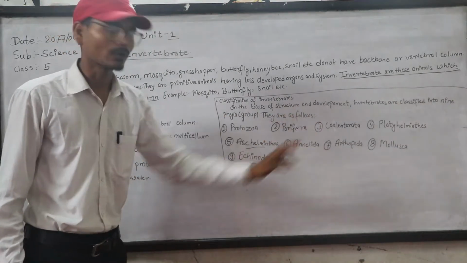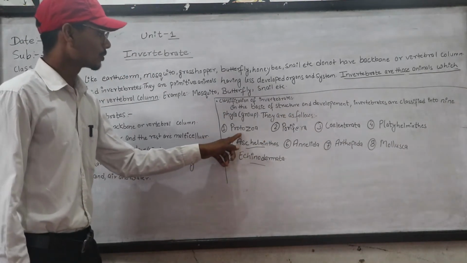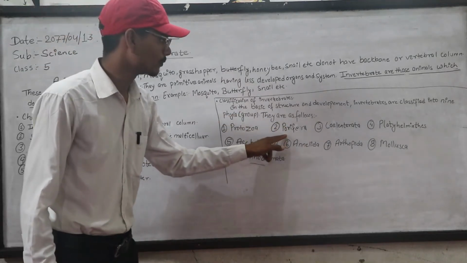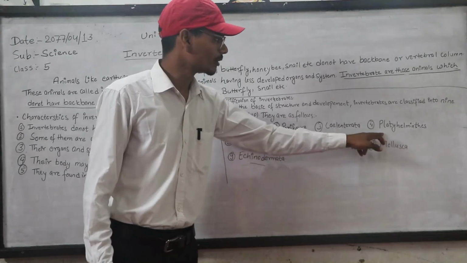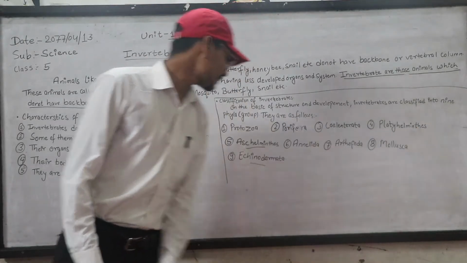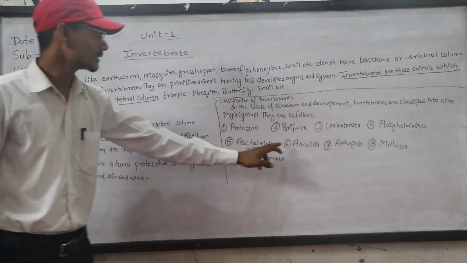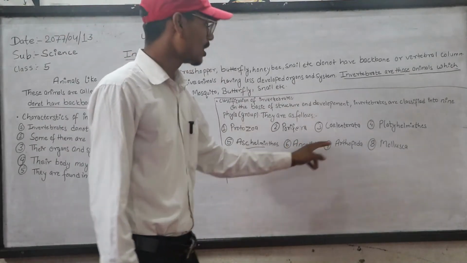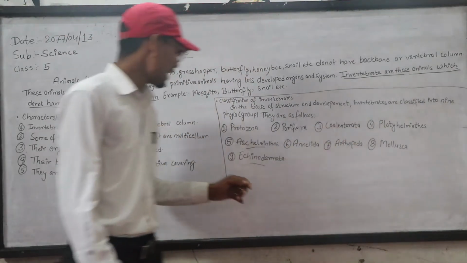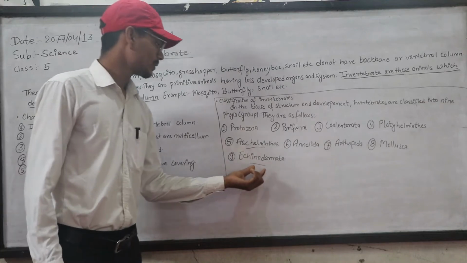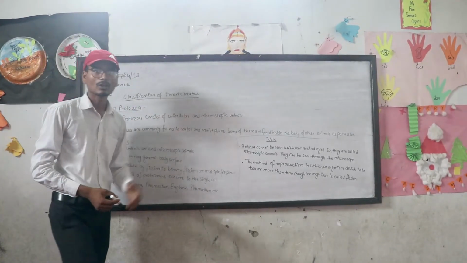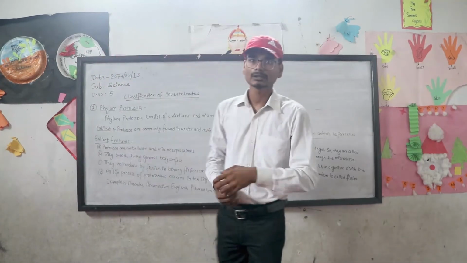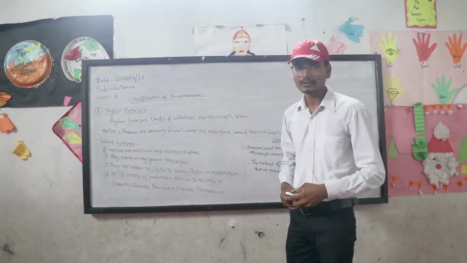They are as follows. Number 1, Protozoa. Number 2, Porifera. Number 3, Coelenterata. Number 4, Platyhelminthes. Number 5, Aschelminthes. 6, Annelida, Arthropoda, Mollusca, and last, Echinodermata. Classification of invertebrates: on the basis of structure and development, invertebrates are classified into 9 phyla.